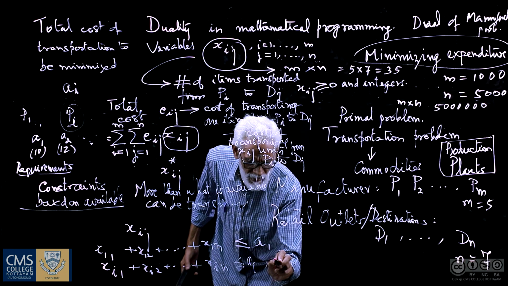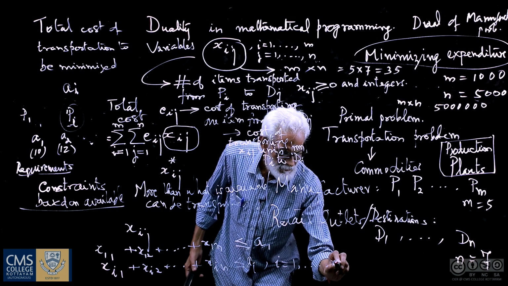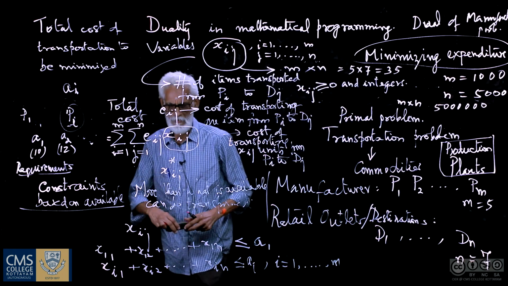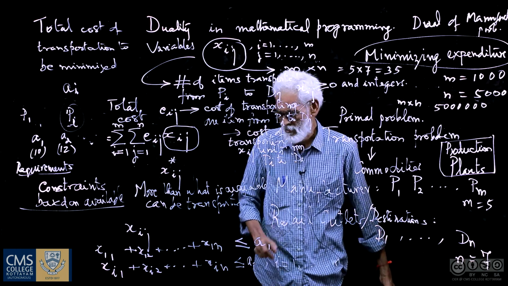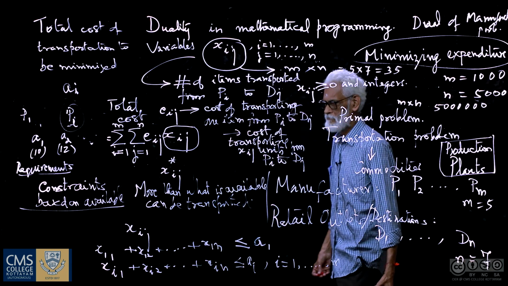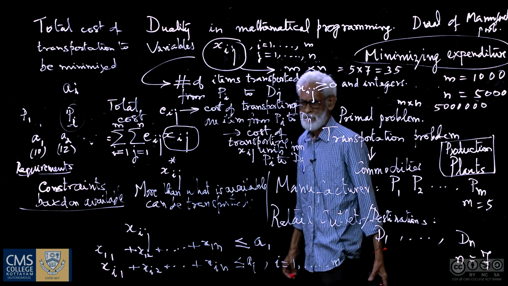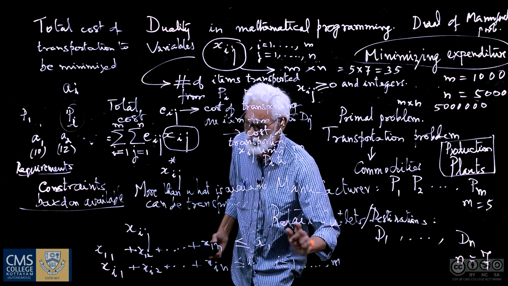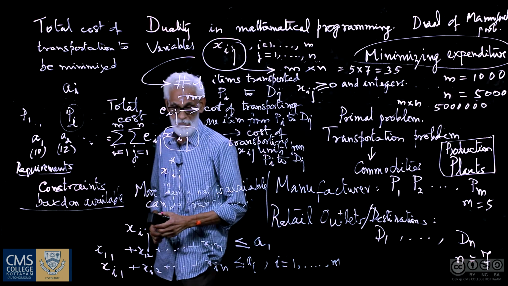Now I can write i varying from 1 to m for the m plants. So with m plants, for the ith plant, what can be transported is at most equal to this much. So we have a general element xij here: xi1 so on plus xin less than or equal to ai, for i varying from 1 to m. Therefore, we have just written all possible constraints based on